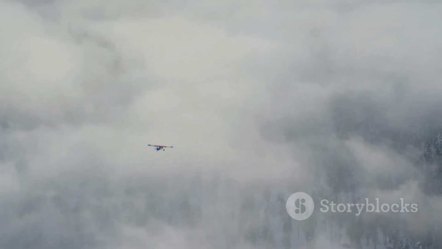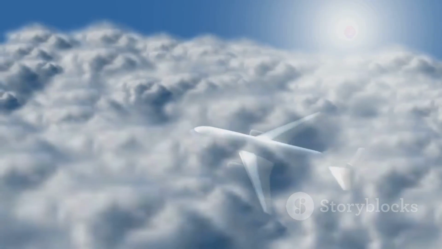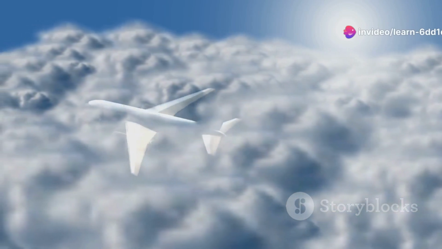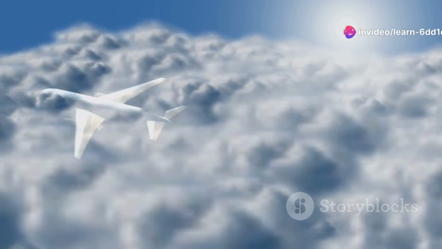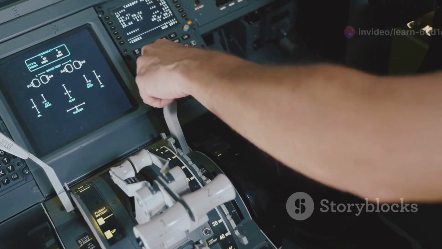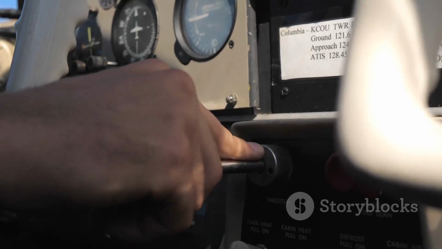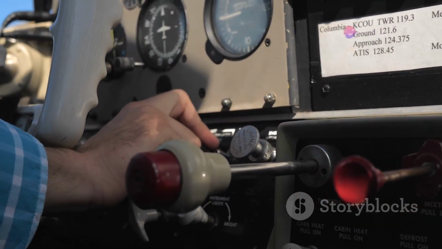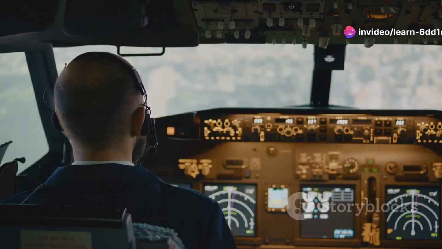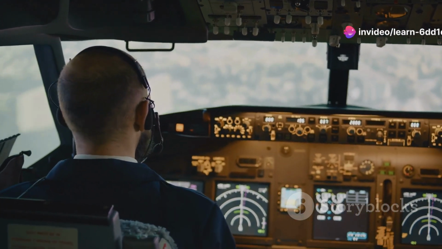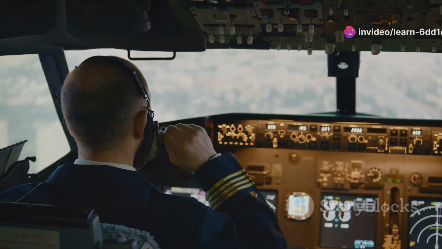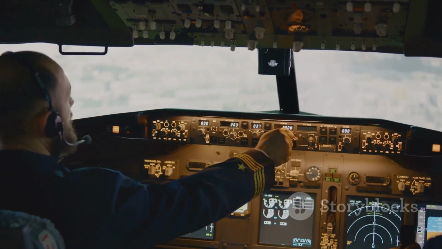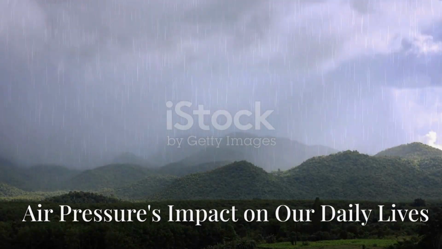This pressure difference generates an upward force called lift, which counteracts gravity and allows the airplane to stay airborne. Without lift, flight would be impossible. By manipulating the shape of the wings and the speed of the airflow, pilots can control the amount of lift generated. This control is essential for safe and efficient flight. Understanding air pressure is essential for pilots to navigate different weather conditions, altitudes, and air densities. Mastery of these elements ensures a smooth and safe journey through the skies.